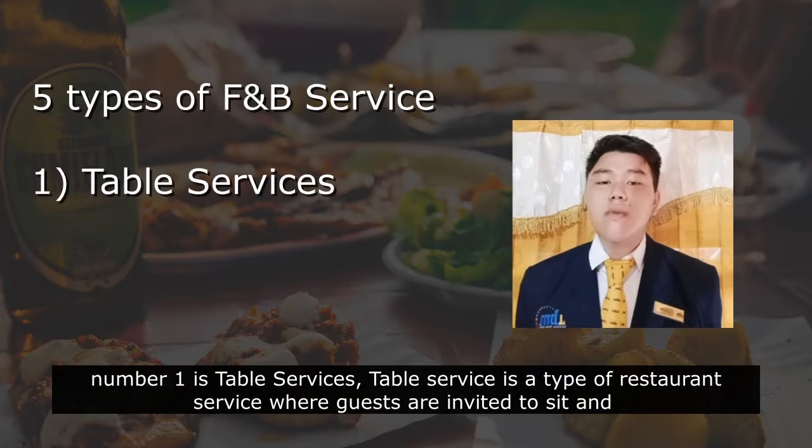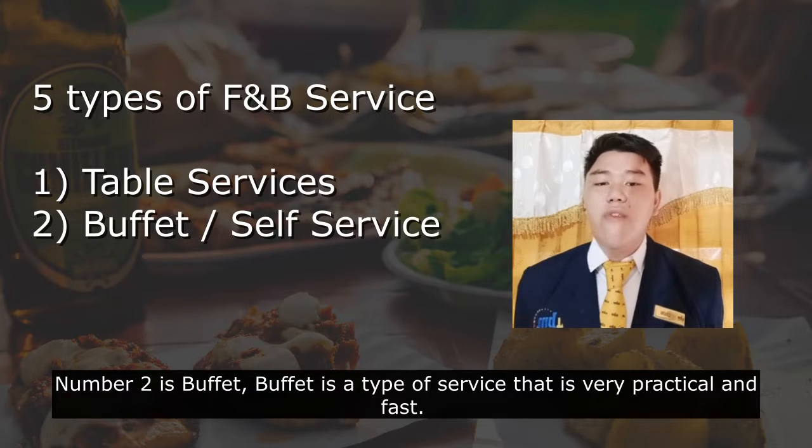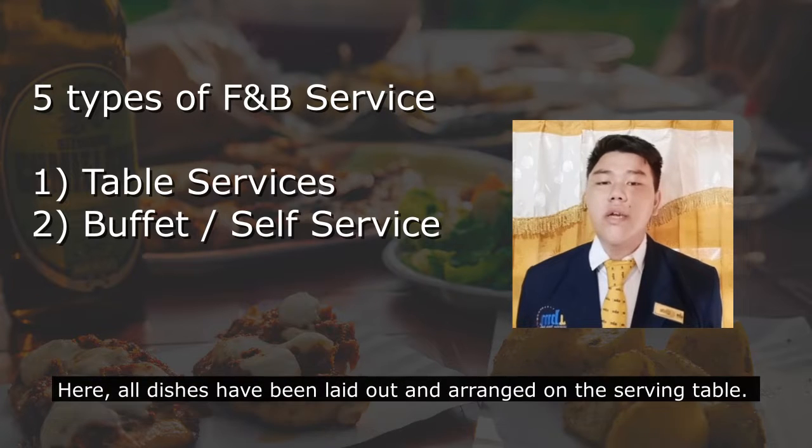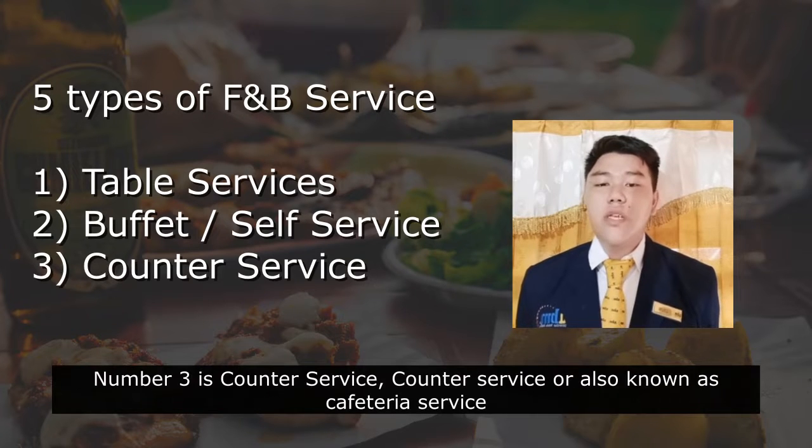Number 1 is table service. Table service is a type of restaurant service where guests are invited to sit and order dishes from the waiters. Then the waiter will serve the dish in front of the guests. Number 2 is buffet. Buffet is a type of service that is very practical and fast. Here all dishes have been laid out and arranged on the serving table. Guests are allowed to choose their own food according to taste and preference. An example is a buffet restaurant.